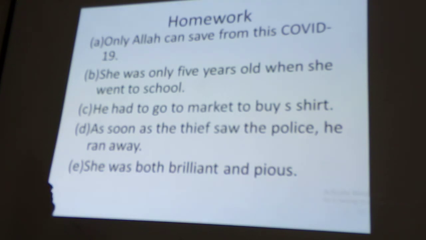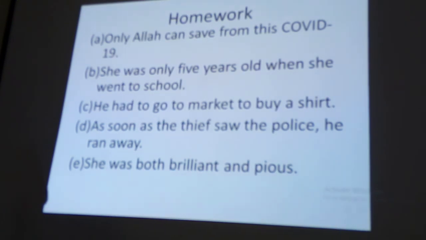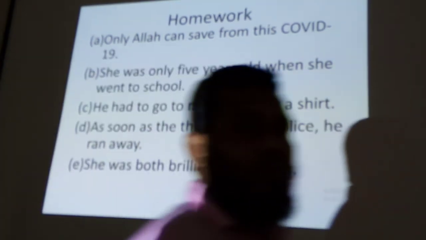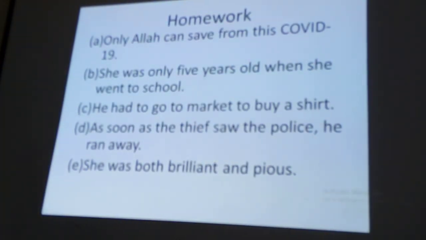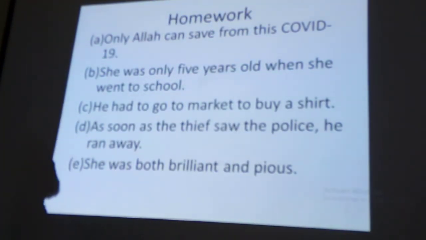Number C: He had to go to the market to buy a shirt. Number D: As soon as the thief saw the police, he ran away. And last: she was both brilliant and pious. Please write down these 5 sentences. Please write down your homework.